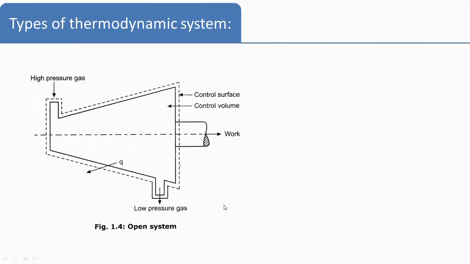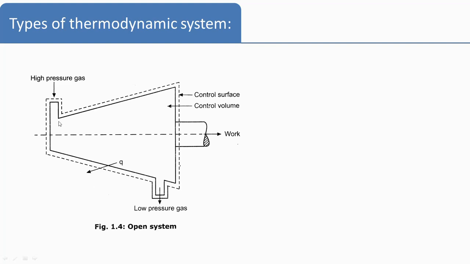Now in case of the turbine, suppose high pressure gas is allowed to expand. Here the turbine blades are not shown. Then the turbine shaft starts rotating. So work is obtained at the turbine shaft. The high pressure gas, after performing the work, will leave as a low pressure gas. These high pressure, high temperature gases have heat energy and that is getting converted to work energy. Some part of the heat is rejected to the surrounding.